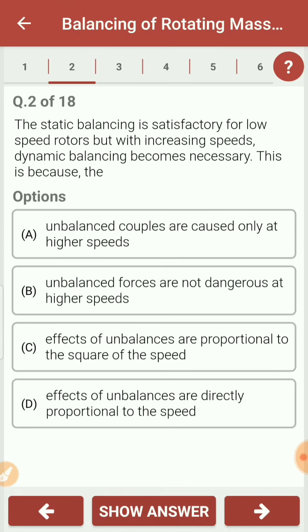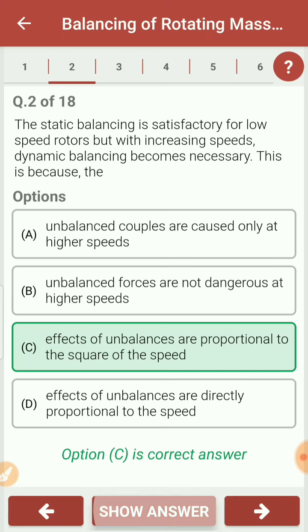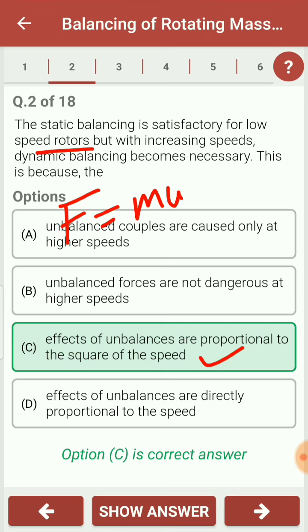Second question: static balancing is satisfactory for low speed rotors, but with increase in speed, dynamic balancing becomes necessary. This is because the effect of unbalanced force is proportional to the square of speed. In case of rotating masses, the unbalanced force is the centrifugal force, whose magnitude is m omega square r.